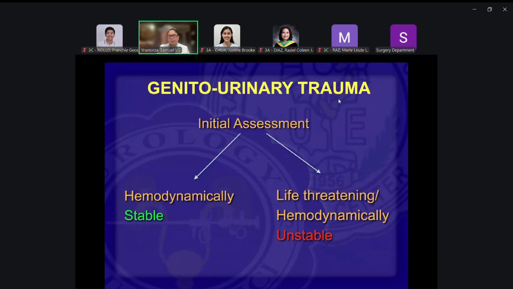And then on initial assessment, you always try to check whether the patient is stable hemodynamically, meaning in terms of circulation, or the patient is unstable, meaning your blood pressure is going down, the patient is tachycardic, hemoglobin levels very, very low. So that will really give you an idea on how you manage your patient, whether you need to do immediate life-saving procedures or treatment, or whether you can delay the management of the patient.